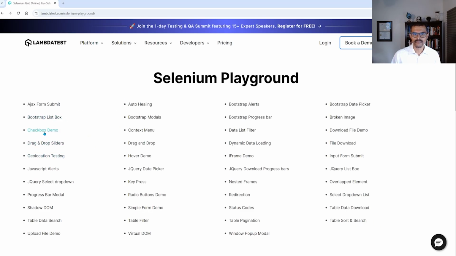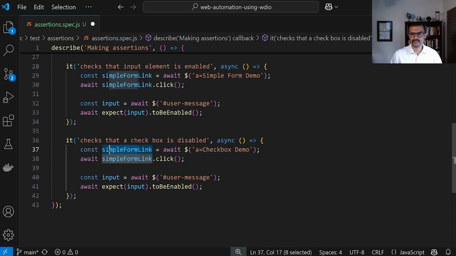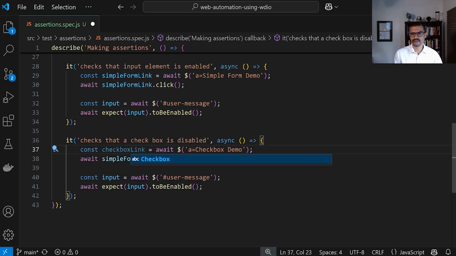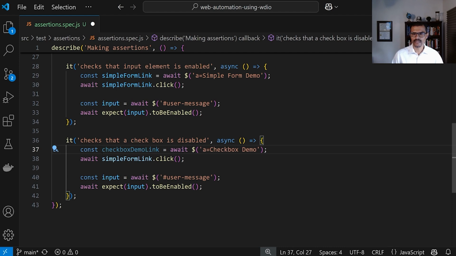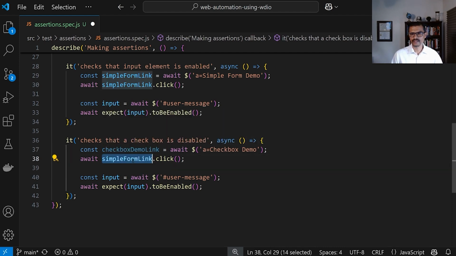We can see that right here we have a link, right? We're going to use the link text. We're going to say checkbox demo. So right here, I'm just going to say checkbox demo. And here, I'm just going to say checkbox demo link. And then I want to click on that link. I'm going to copy that, paste it here. So we're going to navigate to that page.